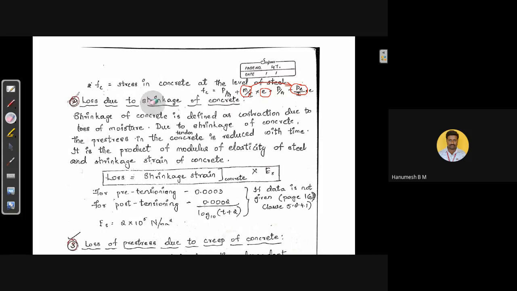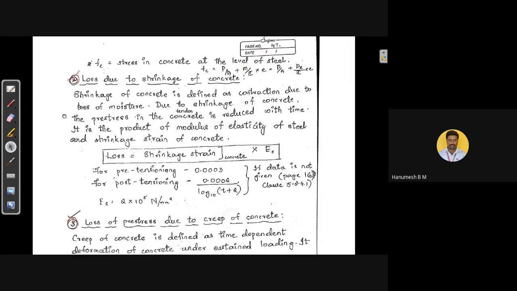That is about the losses due to elastic deformation. Now we shall go with the losses due to shrinkage of the concrete. Losses due to shrinkage of the concrete. Shrinkage of the concrete is defined as contraction due to loss of moisture.